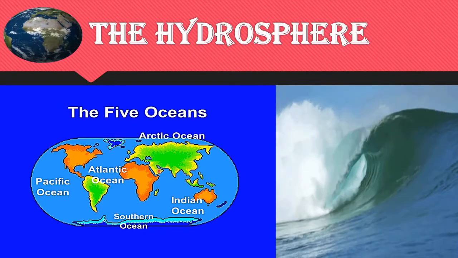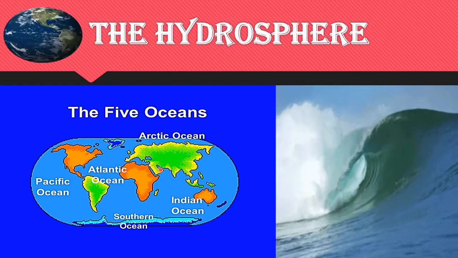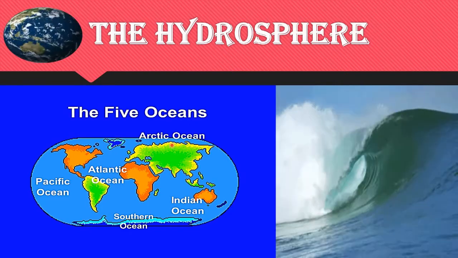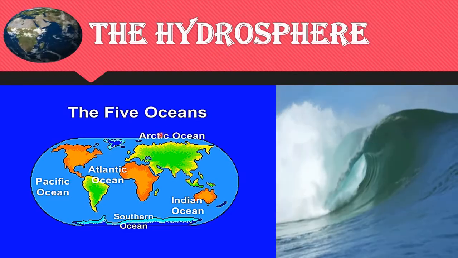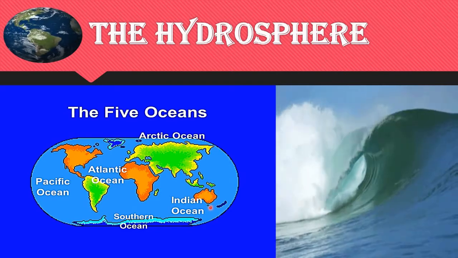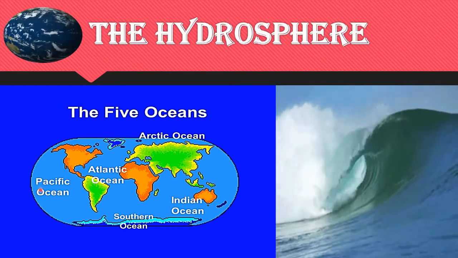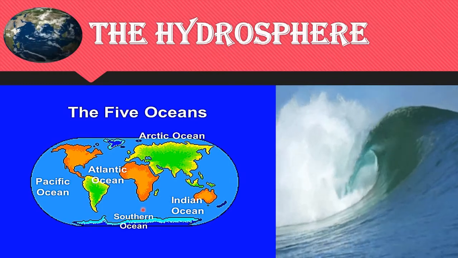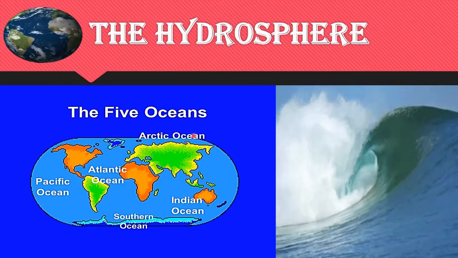So now let's see about oceans. Now the water bodies which form the Earth's hydrosphere are present in different forms. So the first form is ocean. Now, most of the water is in the oceans. The ocean water is salty. So, there are 5 oceans on the Earth's surface, namely Pacific Ocean, Atlantic Ocean, Southern Ocean, Indian Ocean, and Arctic Ocean.